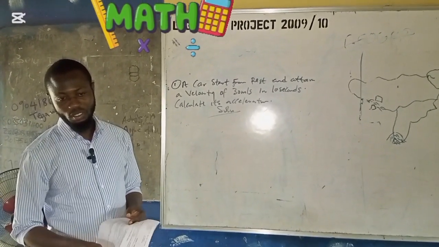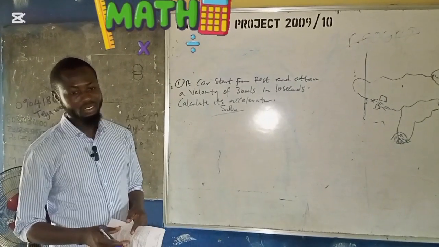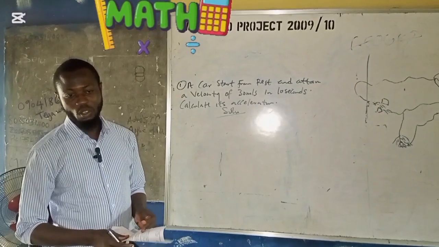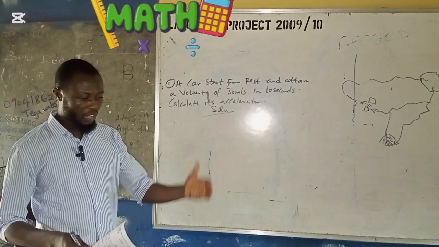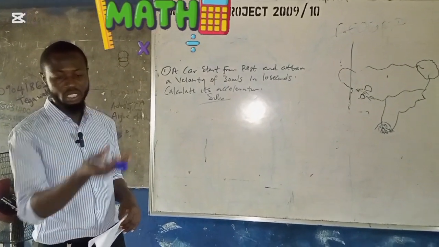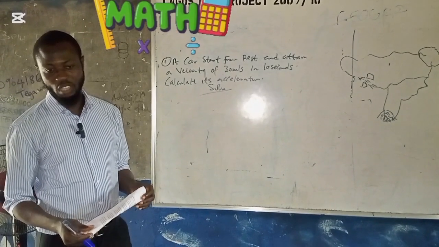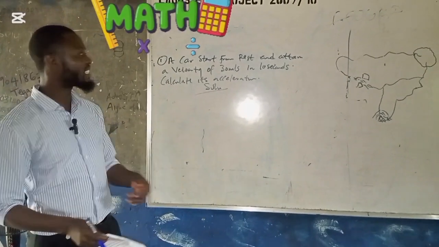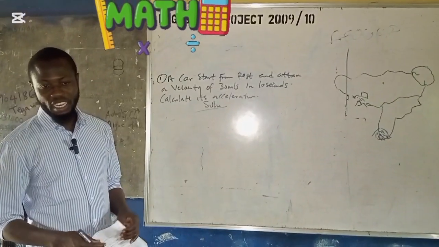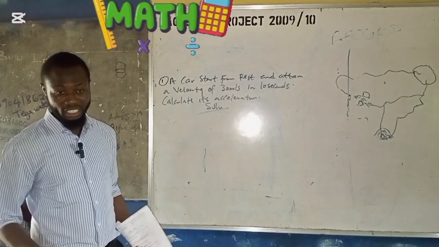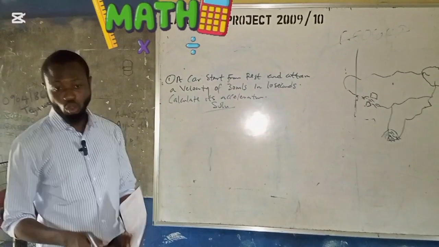Very simple. This is not about cramming. Once you know a particular way of deriving a formula, then you should be able to state the definitions. So that's all about it. Now, this question says that it starts from rest. So it means that it is at rest initially, so you are going to let U be equal to 0.